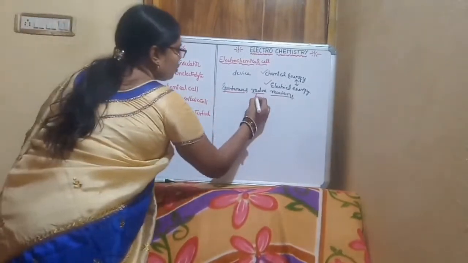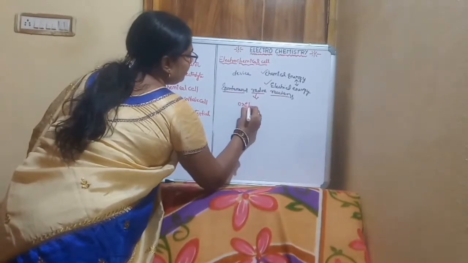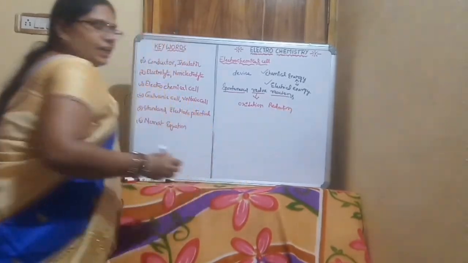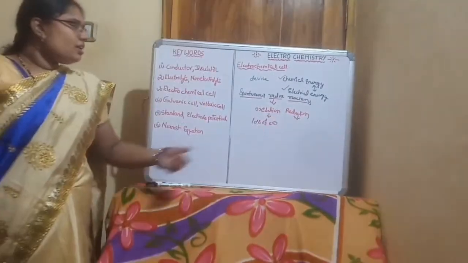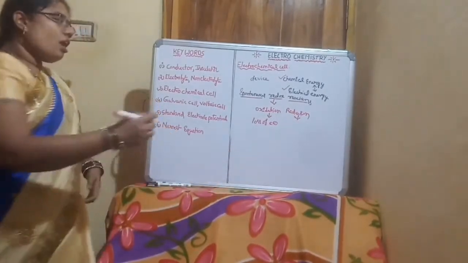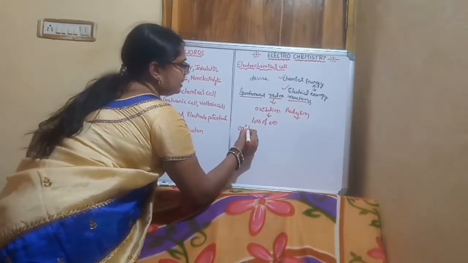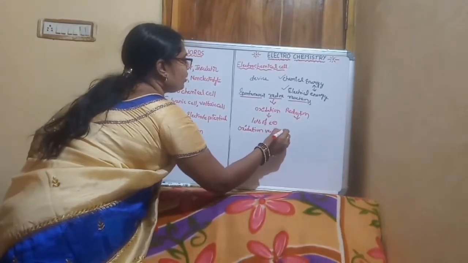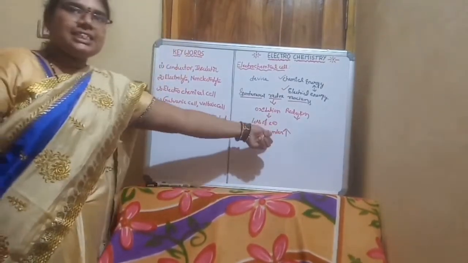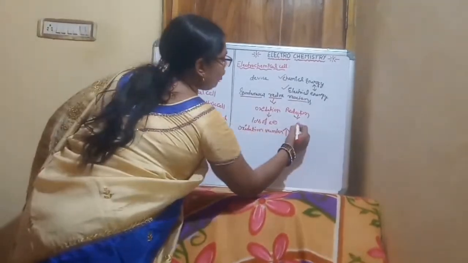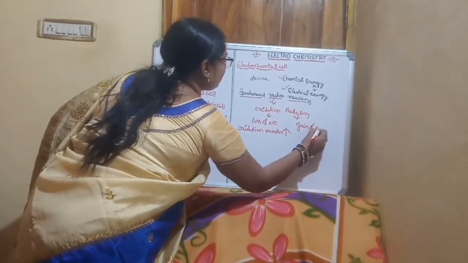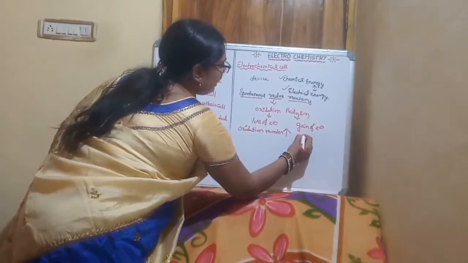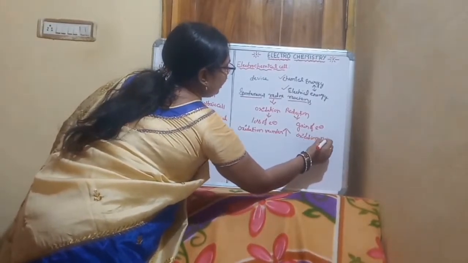What is redox? The word redox consists of oxidation and reduction. What is oxidation? Loss of electrons is known as oxidation, or if the oxidation number increases, that is also known as oxidation. What is reduction? Reduction is nothing but gain of electrons. Gain of electrons is known as reduction. If the oxidation number decreases, then we call it reduction.